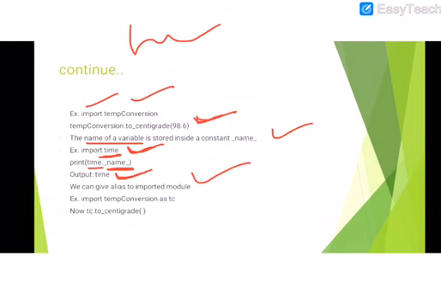We can give aliases also, like import temp conversion as tc. Now you will not have to write temp conversion everywhere, you can just write tc dot to centigrade.